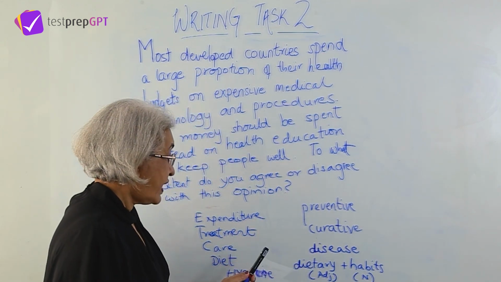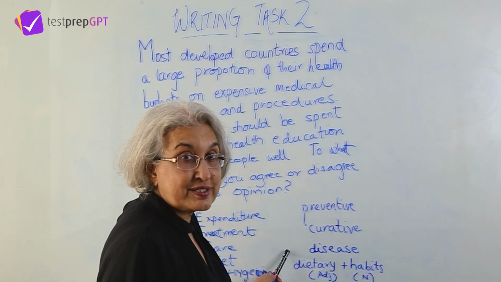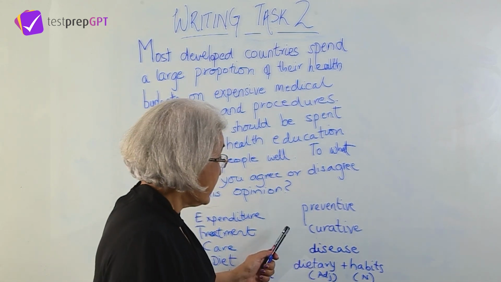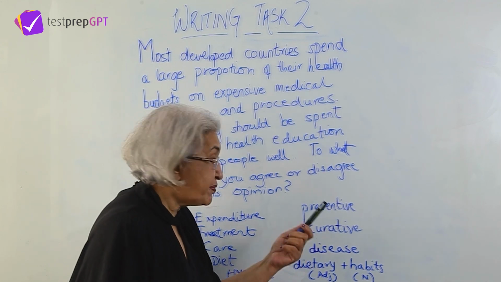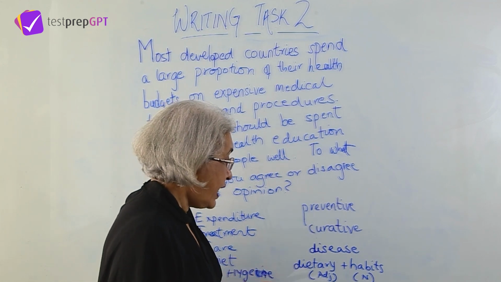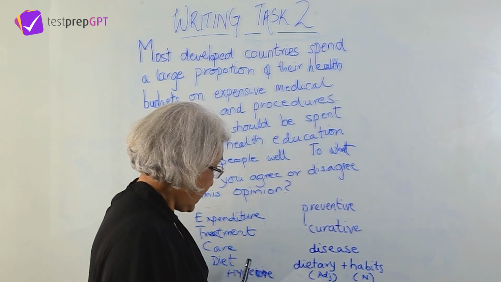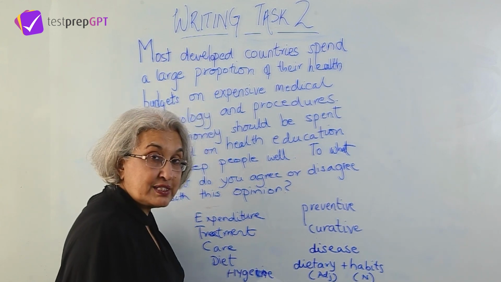Treatment and the doctors, surgeons, all this vocabulary you will need in order to discuss this aspect. Then you can move to the preventive aspect. In the preventive aspect, you would look at diet, hygiene, care. These are the sorts of points that you will take up.